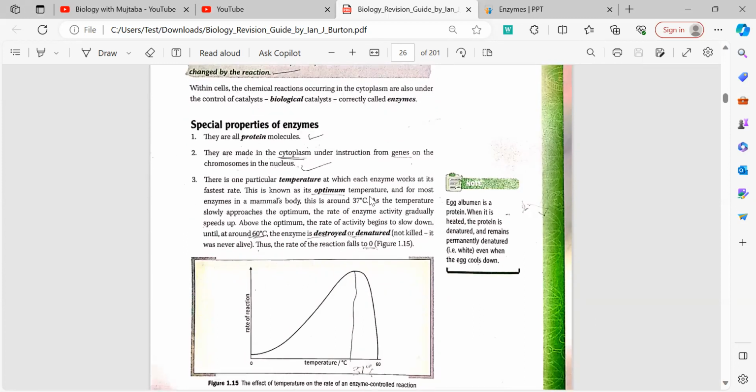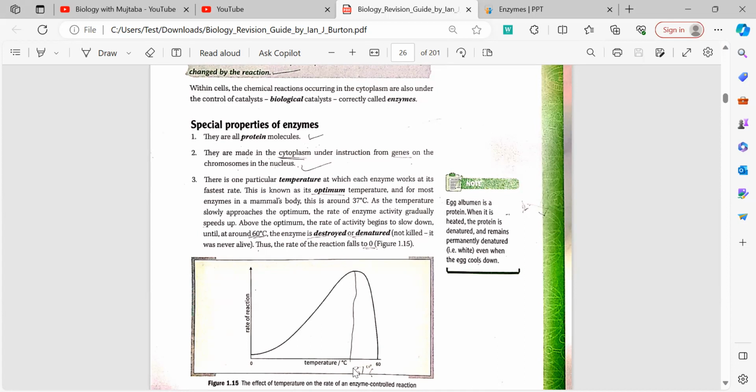All enzymes are protein in nature. If we come to how enzymes work, each enzyme has an optimum temperature at which it has its greatest reaction activity. As the temperature is increased up to 40 degrees, the rate of enzyme activity also increases. The optimum temperature in the human body is 37 degrees Celsius, which means that the rate of reaction of most enzymes is optimum at 37 degrees, after which the enzyme becomes denatured.